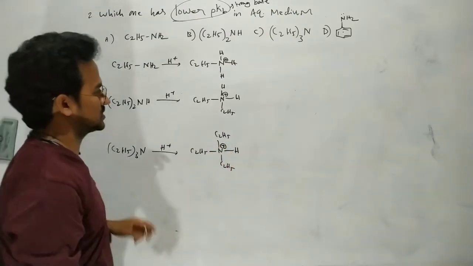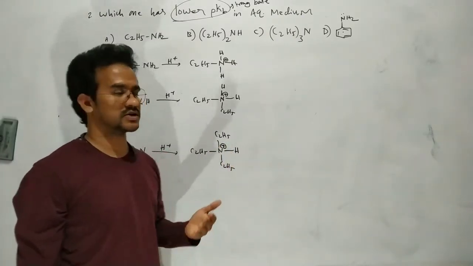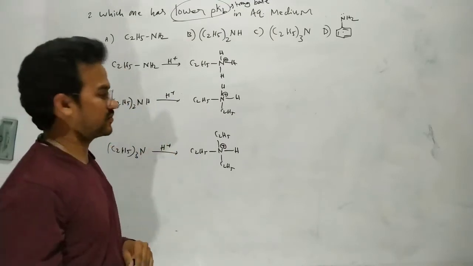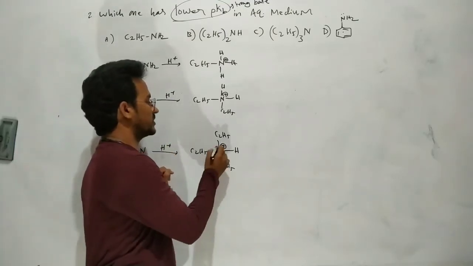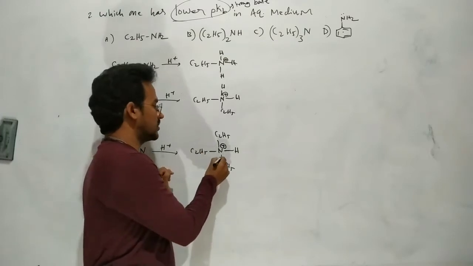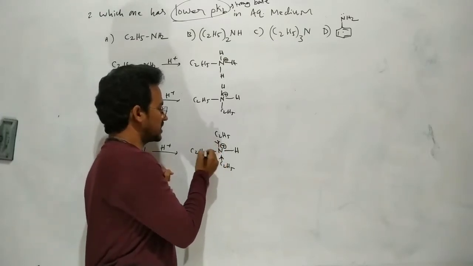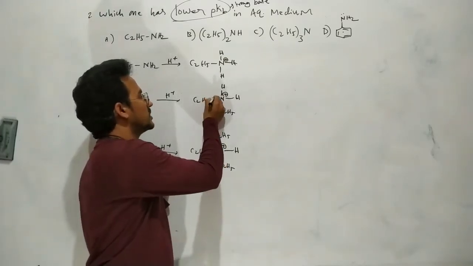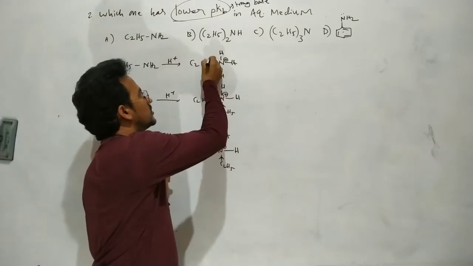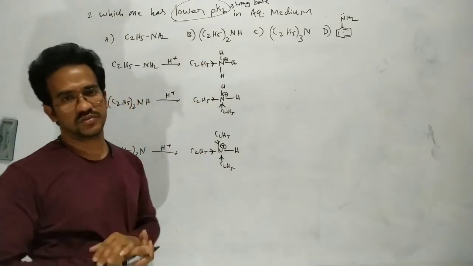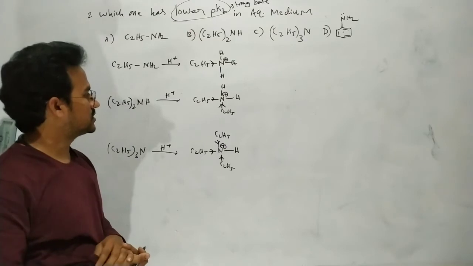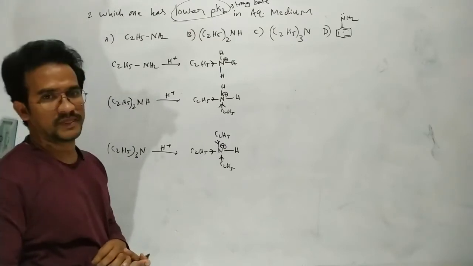They are the conjugate acids. If the conjugate acid is more stable, the corresponding amine is more basic. This conjugate acid, that means the cation, is stabilized by 3 plus I groups, this by 2 plus I groups, and this by only 1 plus I group.